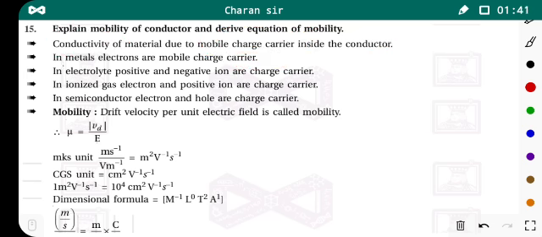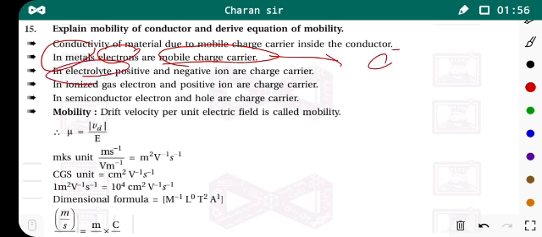So in metals, the mobile charge carriers are electrons. This is an MCQ question. And in electrolyte solutions, the mobile charge carriers are positive and negative ions.